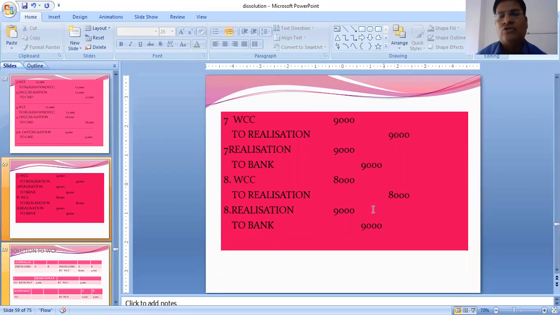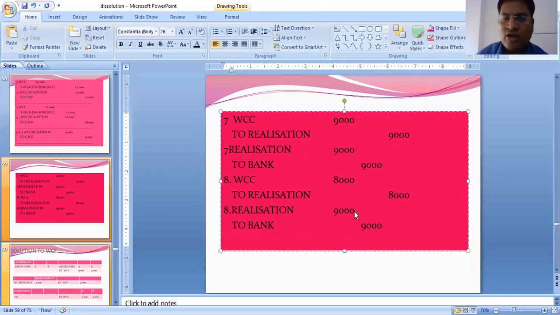If we are making the payment of 7,000 students, then also only this entry will change. If we make a payment of 1,000, then also only this entry will change. This one, number 8, we are just closing WCC to realization. The claim part is closed, realization to bank.